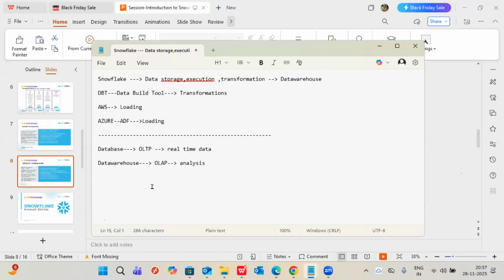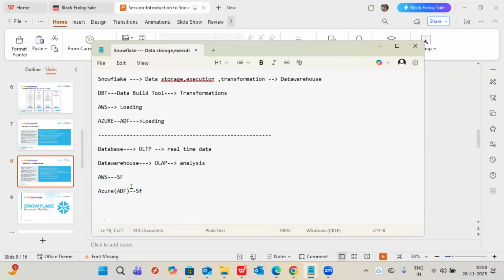Now, what about DBT? For DBT, so many combinations are there. One minute, I'll show you by writing, otherwise people will get confused. Combinations of Snowflake, where opportunities are more: AWS with Snowflake, Azure with Snowflake. Azure means ADF guys. This combination you can see. This is pure Snowflake, meaning using Snowflake concepts only we will do transformations and everything.